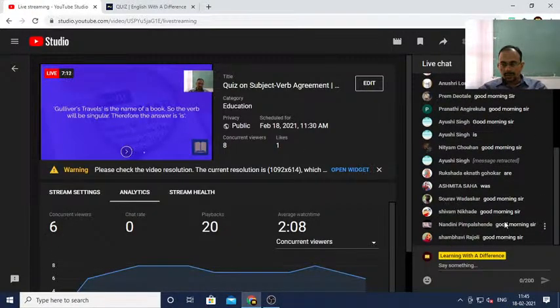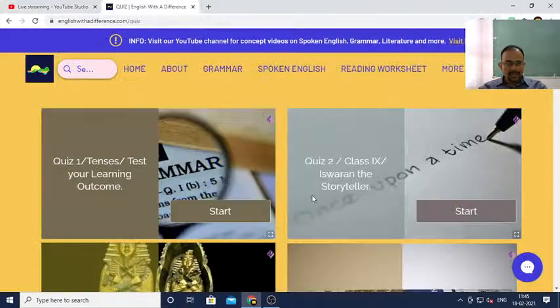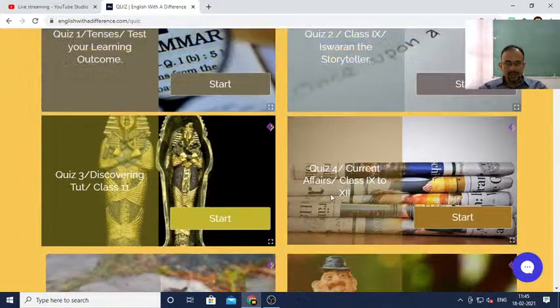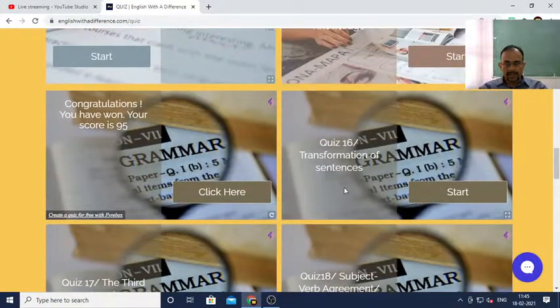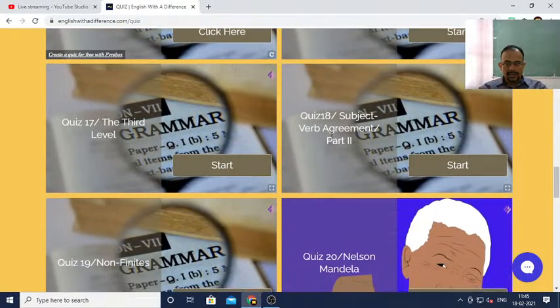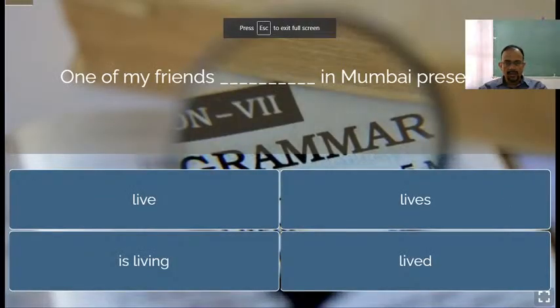Good morning, all of you. Good morning. Now let's work out another subject verb agreement. Okay. So we have done quiz number 15 now, right? Let's find out, is there any? Yes, there is another subject verb agreement there. So let's work out this one also.